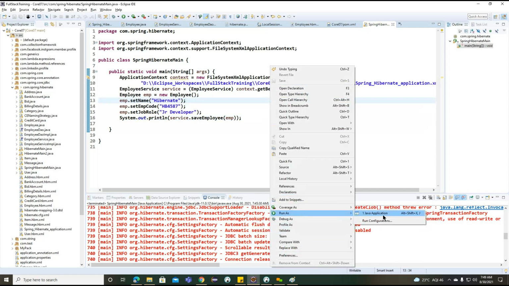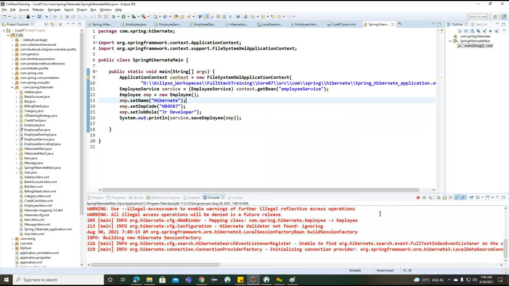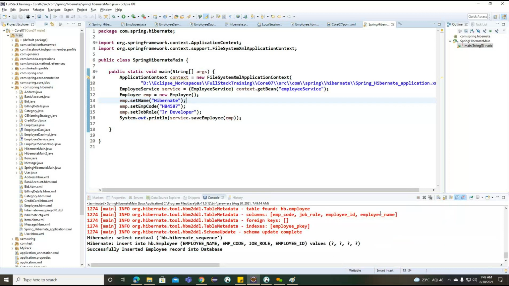Now observe, if I run the same example, how it's going to run. Now you can see next value, insert into employee, and the employee record is successfully inserted into the database. Getting the point. So this is very important here, the integration of Spring with Hibernate.